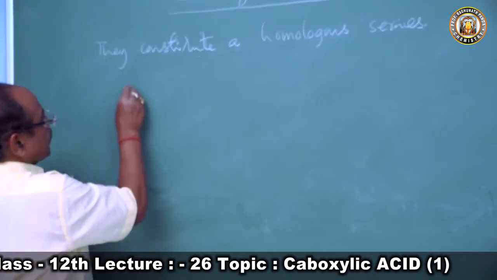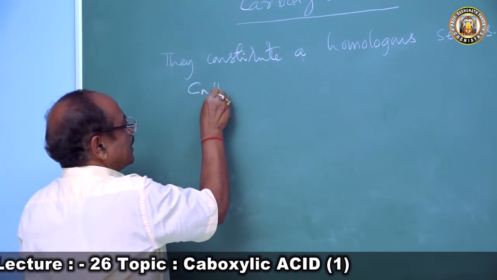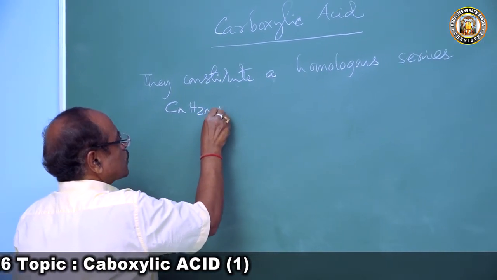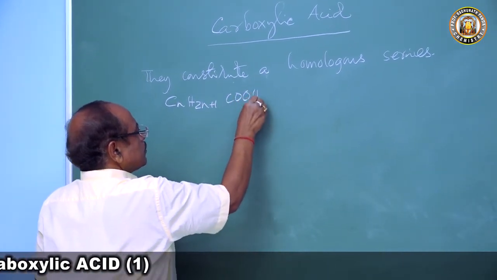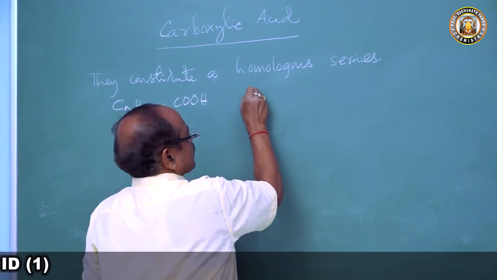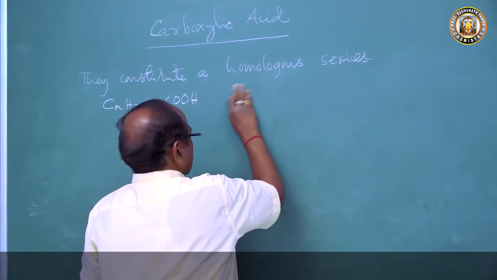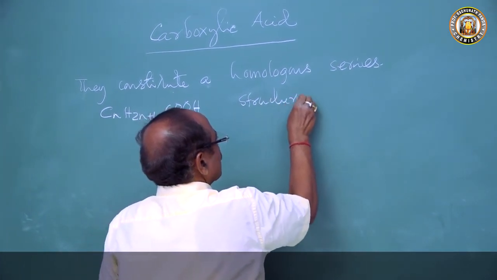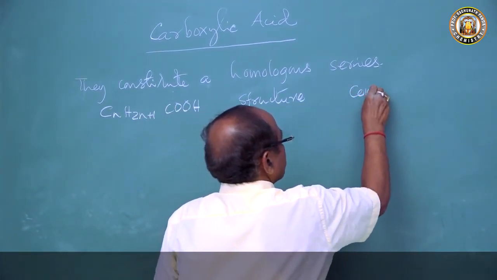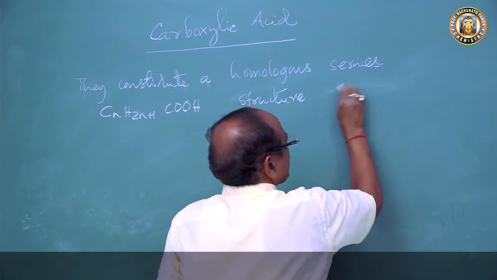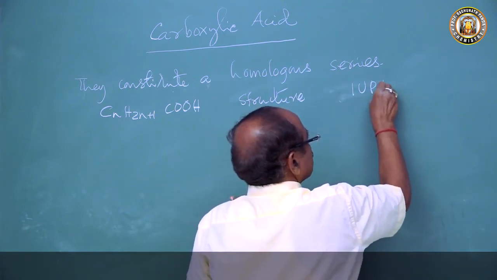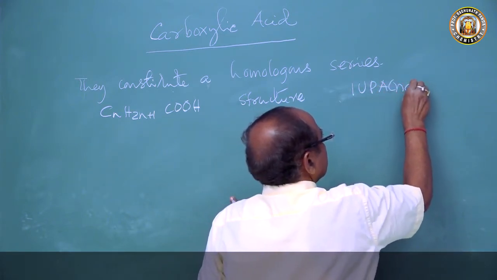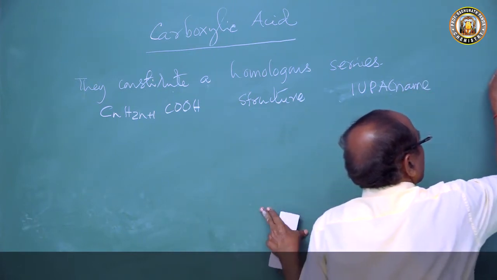So the molecular formula is CnH2n plus 1 COOH, and then their common structure. Then we will write the common name, IUPAC name, and so on.